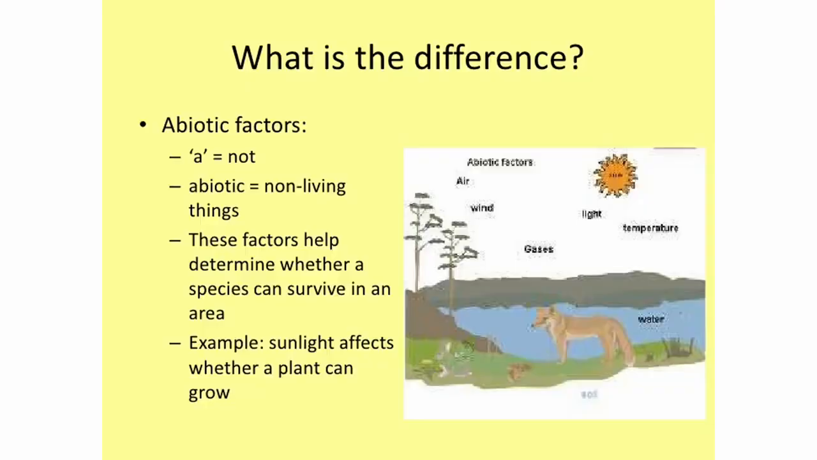So, what is the difference between abiotic factors and biotic factors? Here, abiotic means non-living things. These abiotic factors are helpful in determining whether a species can survive in an area. Depending upon the abiotic factors, the species and the varieties in an area change.